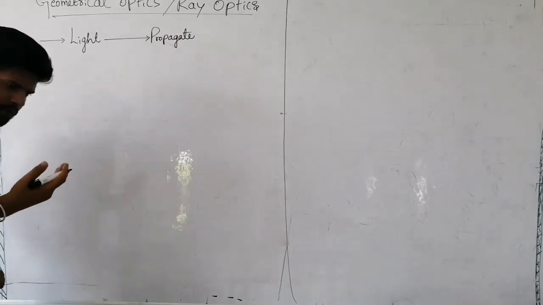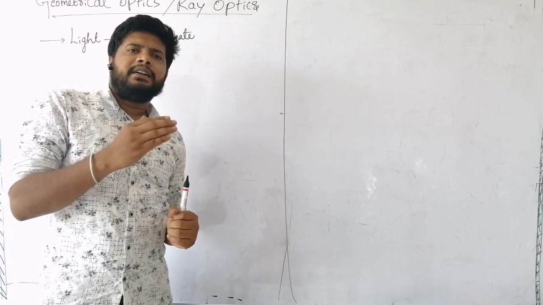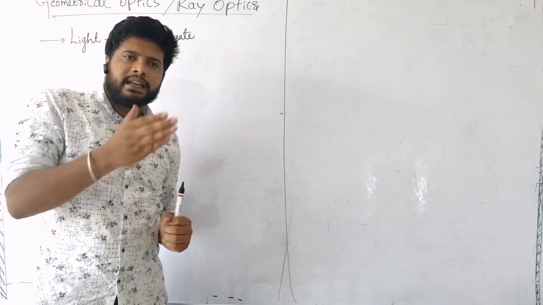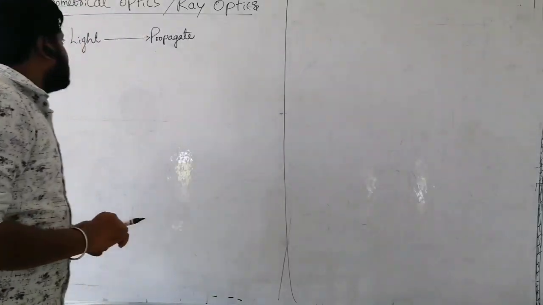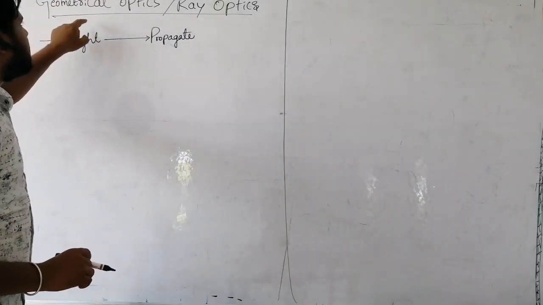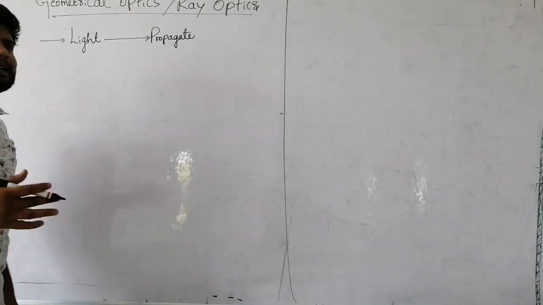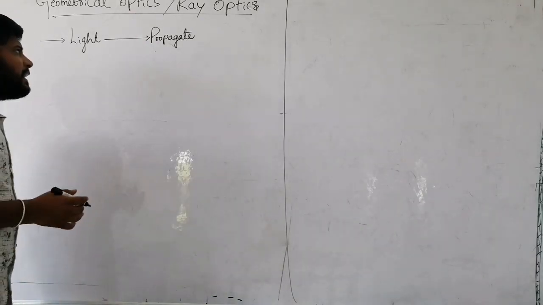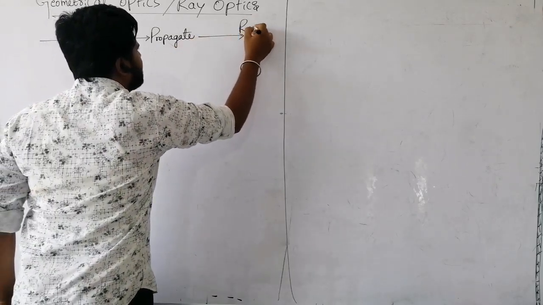We have studied that light has a dual nature. It will behave like a wave and it will behave like a particle. Now, in this geometrical optics or ray optics, we consider the particle nature. It means light propagates in the form of rays.